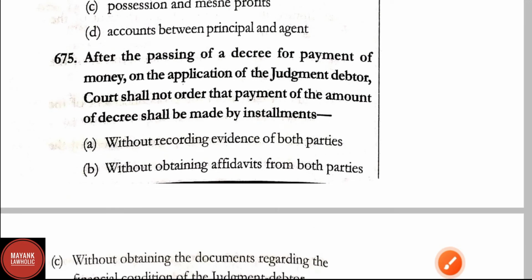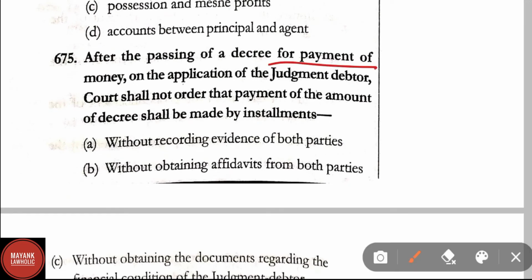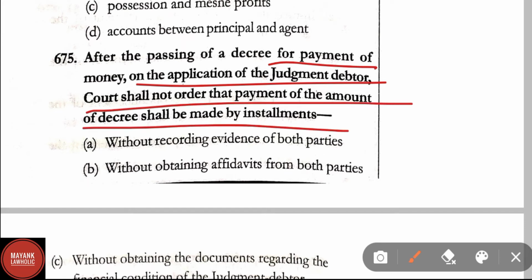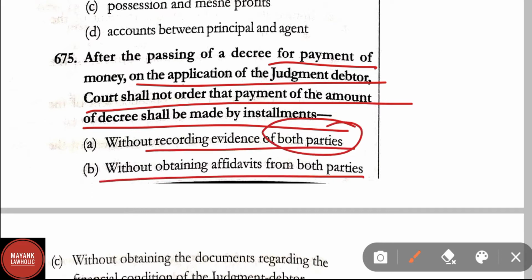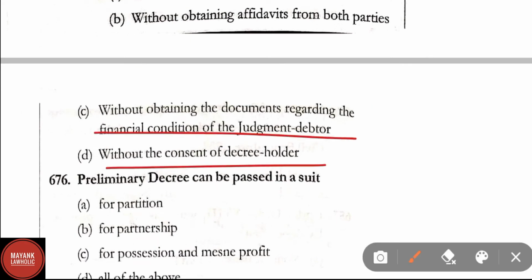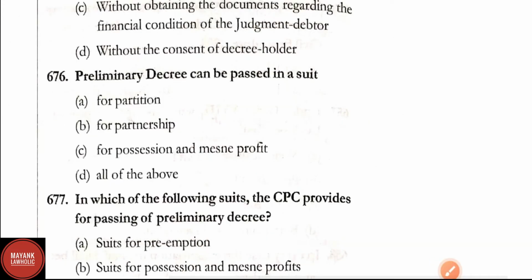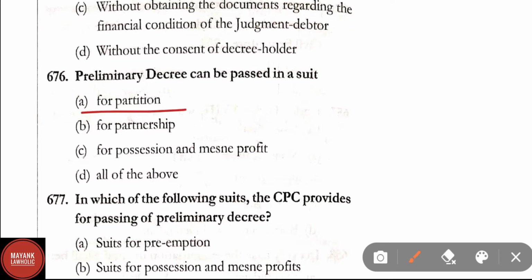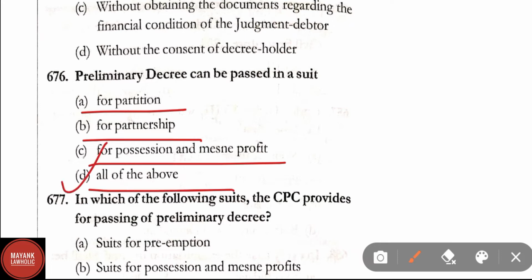Question number 675. After passing a decree for payment of money, on the application of the judgment debtor, the court shall not order that payment of the amount of decree shall be made by installments: option A, without recording evidence of both parties, B, without obtaining affidavits from both parties, C, without obtaining the documents regarding the financial condition of the judgment debtor, D, without consent of the decree holder. In question number 675, correct answer is option D, that is without the consent of the decree holder. Question number 676. Preliminary decree can be passed in a suit for partition, for partnership, for possession and mesne profit, all of the above. Here correct answer is option D, all of the above.